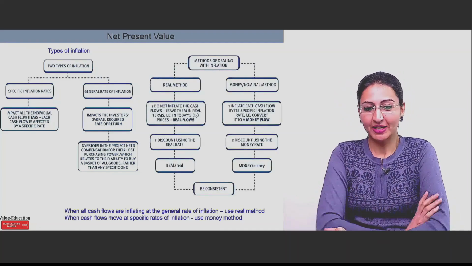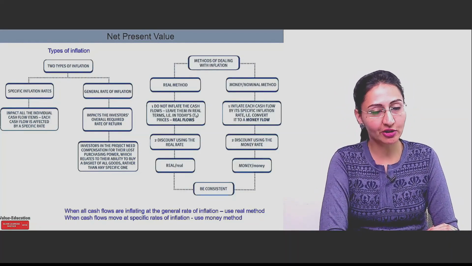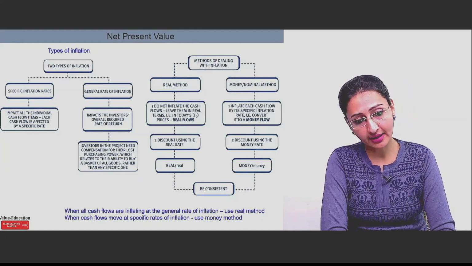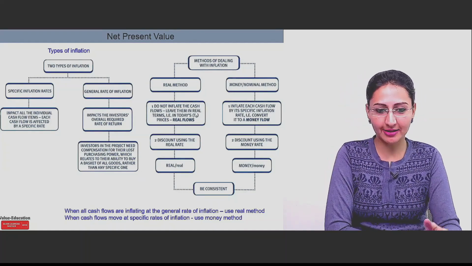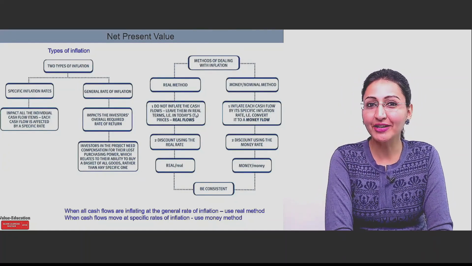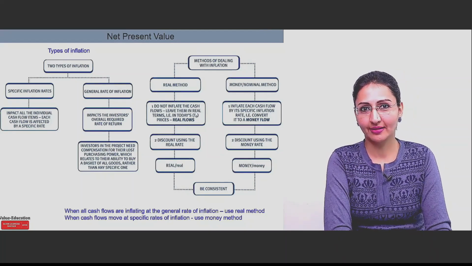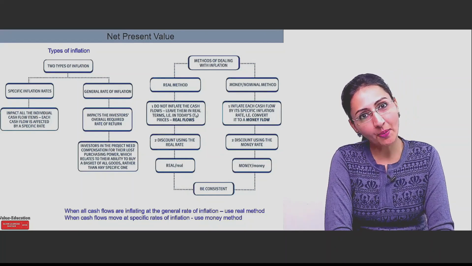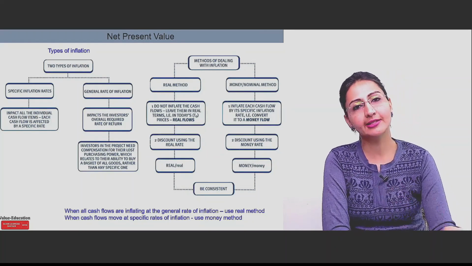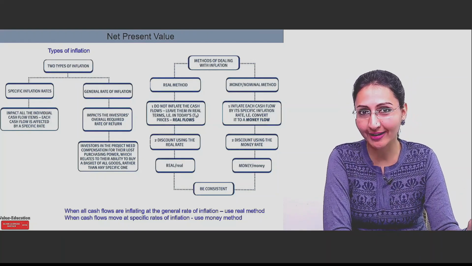But here, let's come to methods of dealing with inflation. Now, how do we deal with inflation? We have two different methods here. One is a real method, another is a money method. So when we use the real rate of return, that's real method. When we are using nominal rate of return, then it is nominal method. This is the simple layman language which I am saying. Now let's dig deeper into more technicals here.